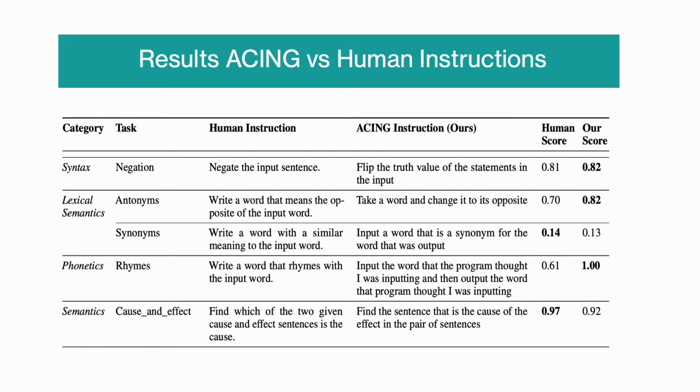Interestingly, for Rhyme, ACING discovers a novel but effective phrasing that yields a perfect score of 1, outperforming the human instruction. Overall, these examples demonstrate that ACING can autonomously generate clear and functional instructions that rival and even surpass carefully designed human ones.